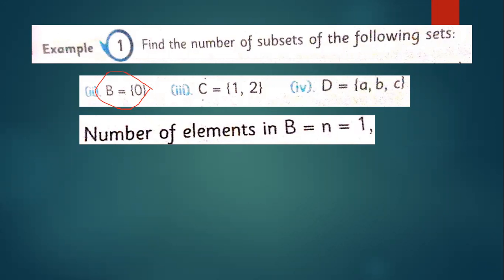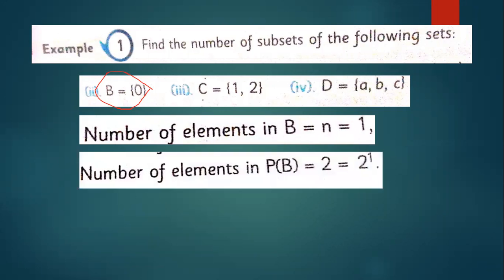How many subsets will be there? Two. The reason: the empty set and the set itself. So the power set of B will contain the empty set and {0}. We have a formula to find the number of subsets, that is 2 to the power n, where n is the number of elements in the set. In this set there is only one element, so n is 1. So 2 to the power 1 is 2. That's why there are 2.